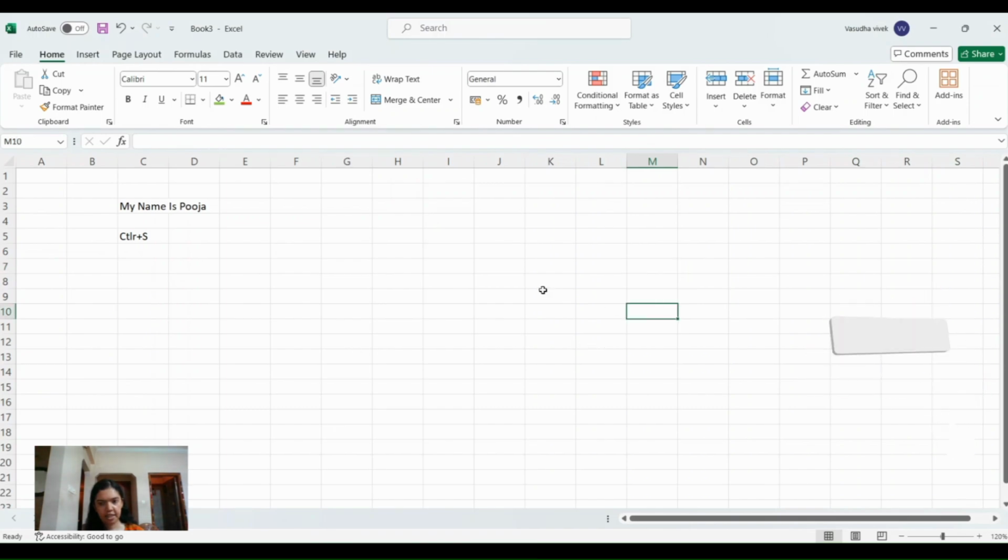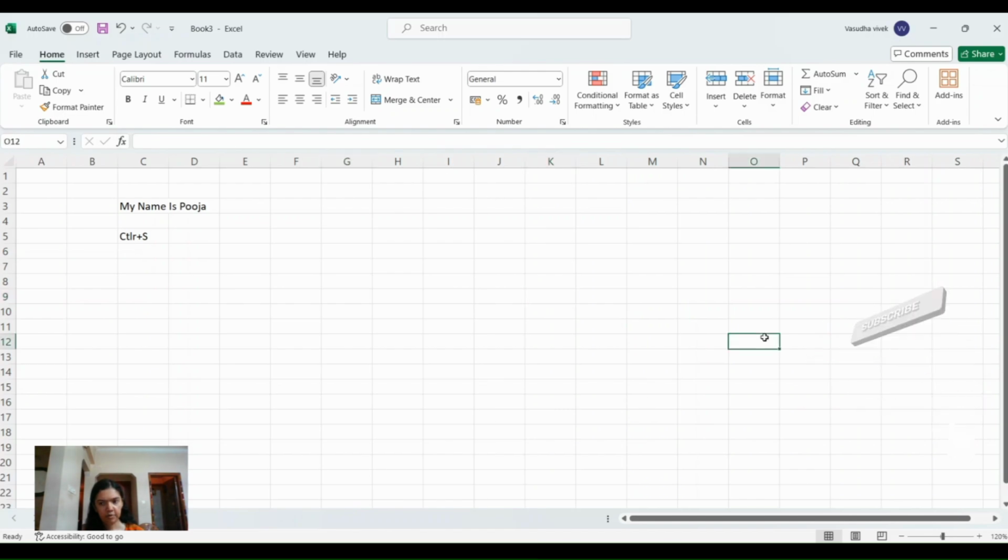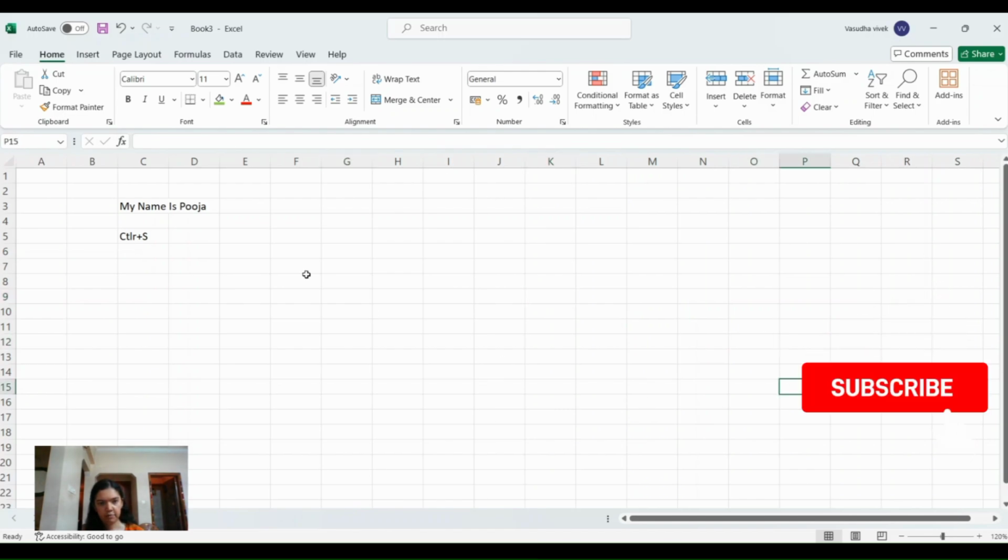When you click on any cell, instead of manually working out the address, you can see it on the left side corner. This is the name box. You can see the address here, K9. Now randomly I will click on a cell. See, the address is here, P15. You can click on this name box and type any cell that you want to go to. For example, I want to go to D5. So I'll just type D5 here, and you can see the cursor has navigated to D5.